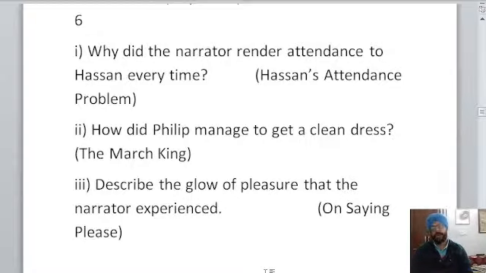Welcome, Vishnu. But it is not only one day, the revision would happen in the next few days as well. Yes, Sanam, the PDF would be given. Don't worry. After the end of this class, when you would be done with the scoring, we would give the PDF. It would be shared with the students present at the end of the class. So just write 3 questions. Why did the narrator render attendance to Hassan every time?